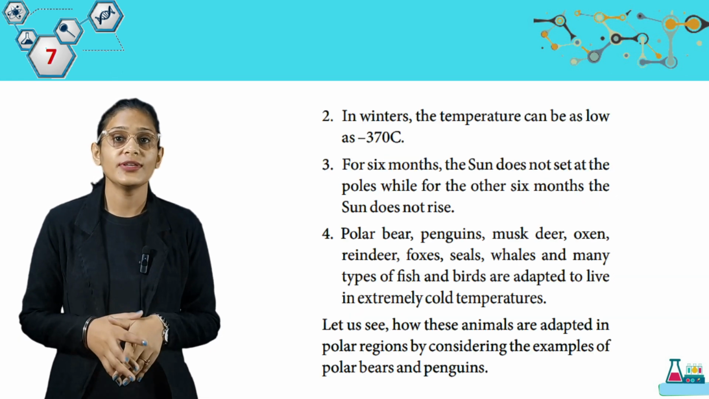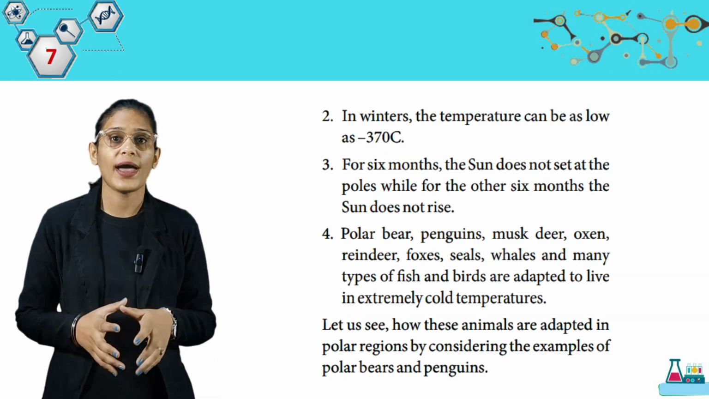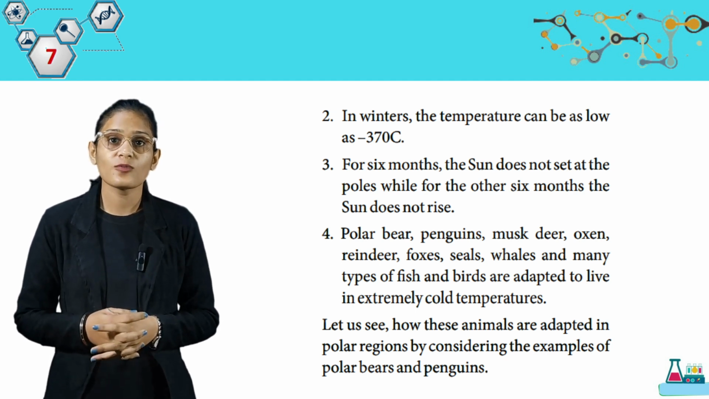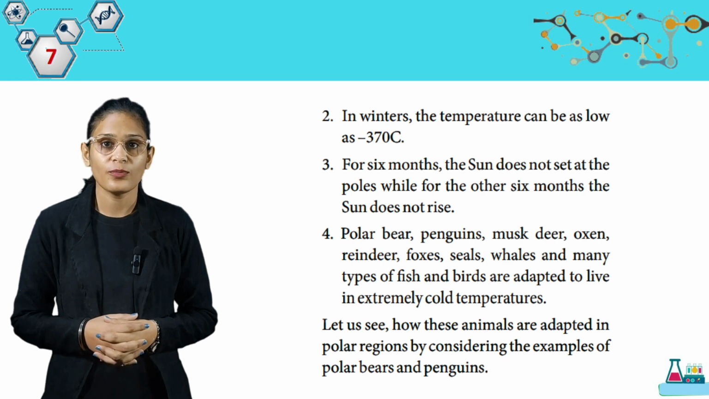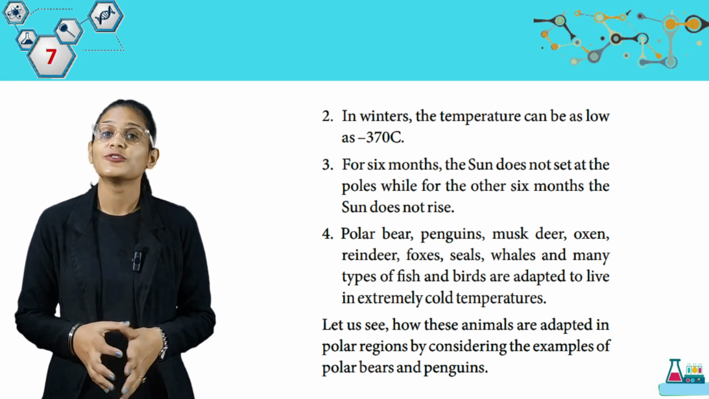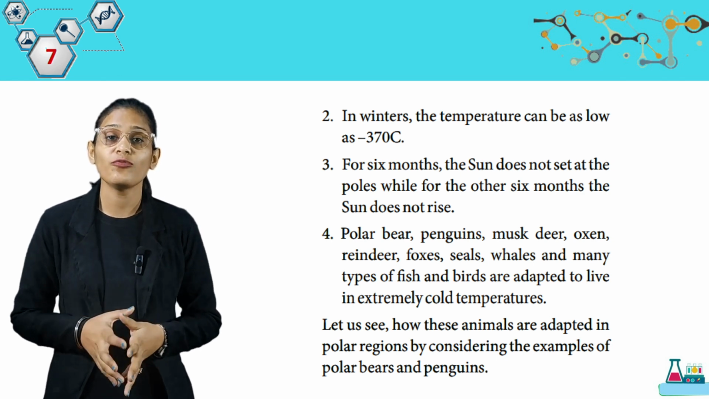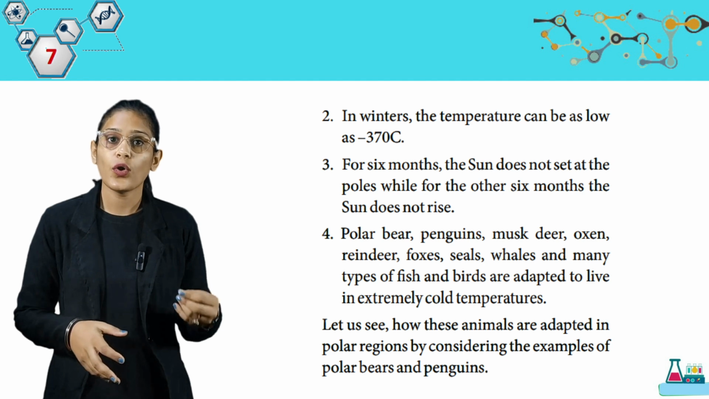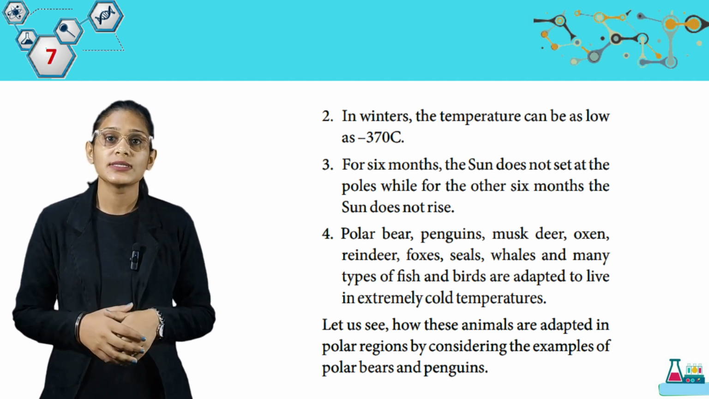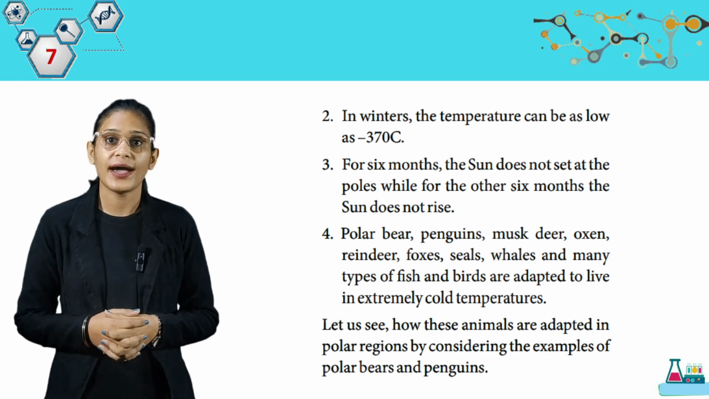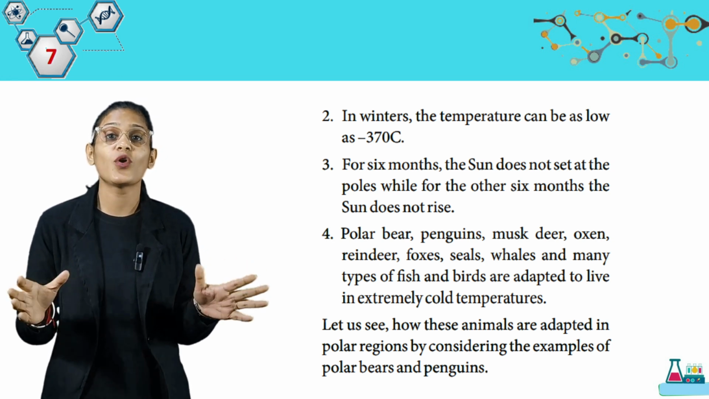In winters the temperature can be as low as minus 37 degrees Celsius. For 6 months, the sun does not set at the poles, while for the other 6 months, the sun does not rise. So, students, these are the conditions of polar regions. Polar bears, penguins, musk deer, oxen, reindeer, foxes, seals, whales, and many types of fish and birds are adapted to live in extremely cold temperatures.